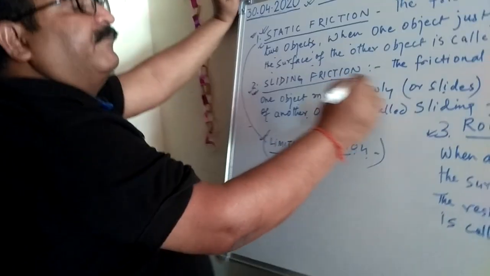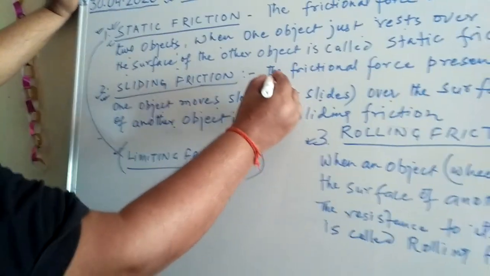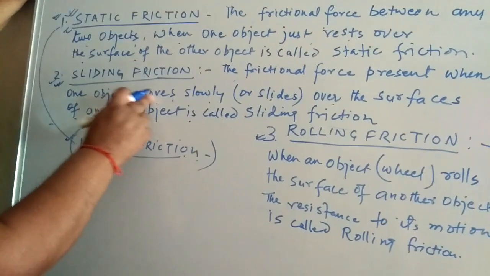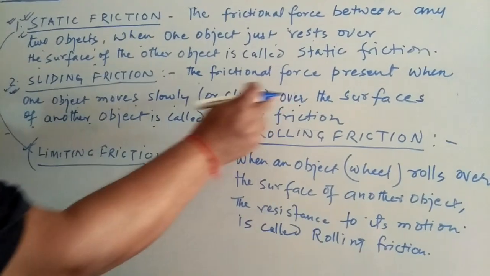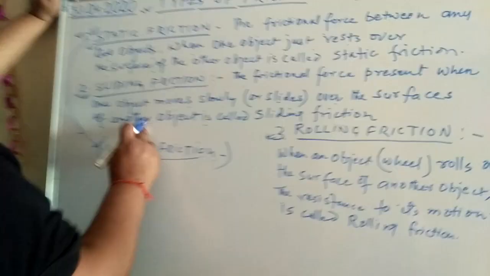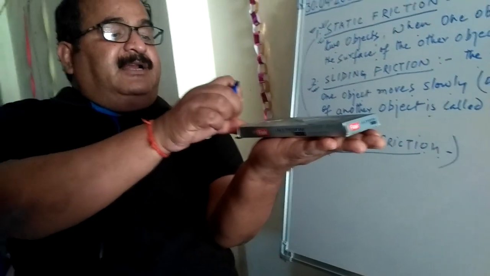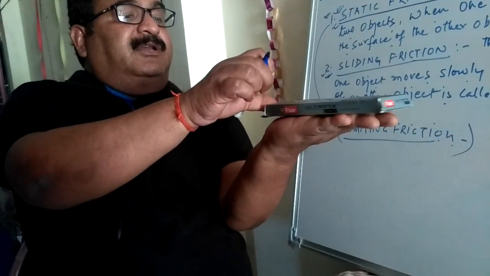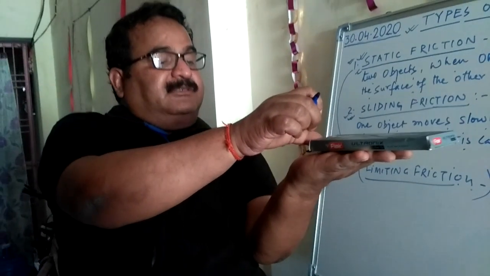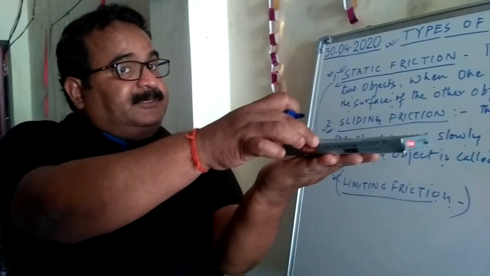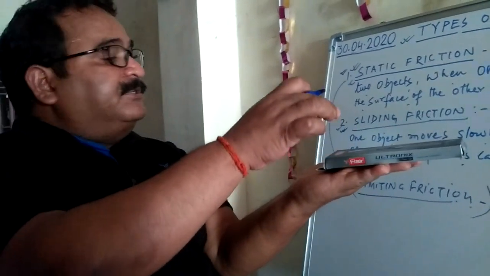That's why here we again repeat the definition. The frictional force present when one object moves slowly over the surface of the another object. Here you see this is one of the objects and on which we kept another object, and we see that it gradually moves on that second surface of the object. It means here the friction is present and that friction is called a sliding friction.